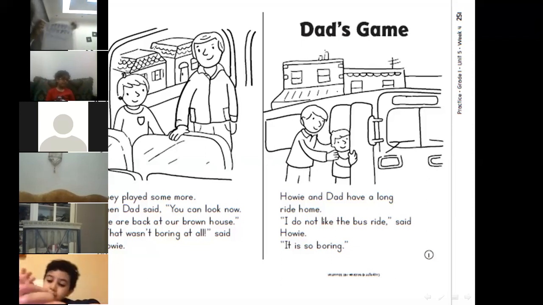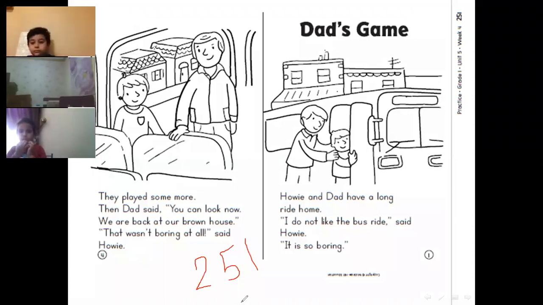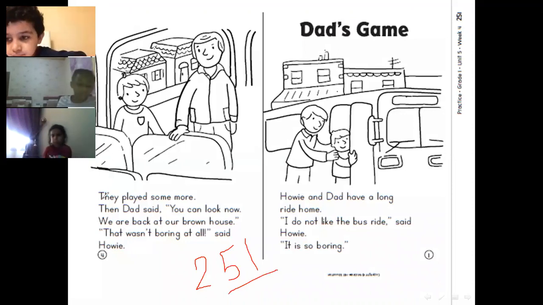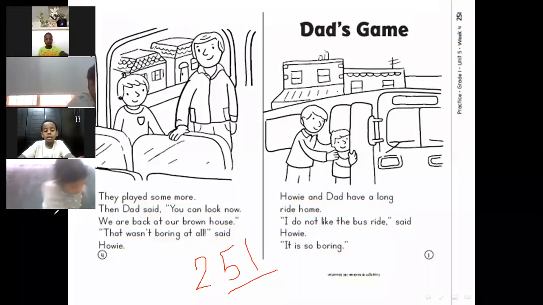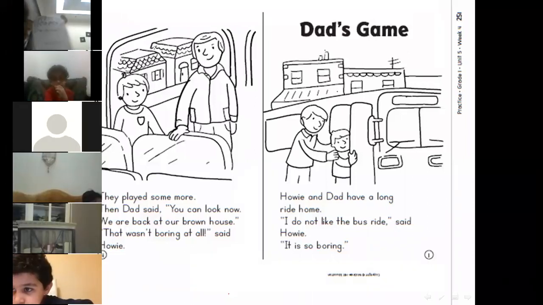Okay. Yes. My tooth is already loose. Teacher. A new tooth will grow for you. It's not even growing. I don't know why. Really? No, but don't worry, it will grow.